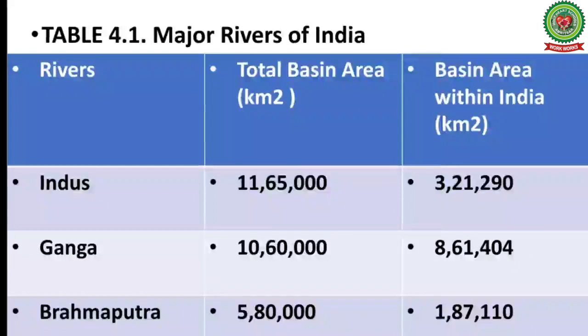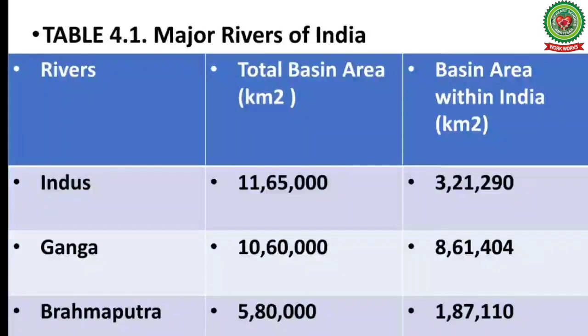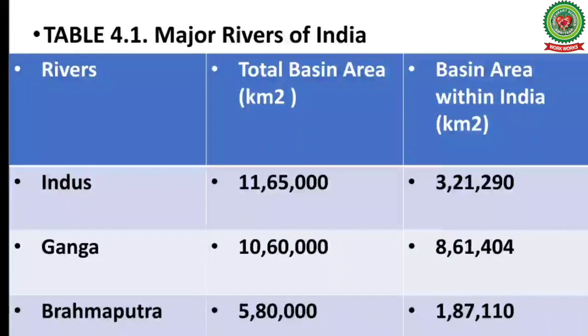From this table, it is clear that the total basin area of river Indus is 11,65,000 square kilometer, out of which only 3,21,290 square kilometer lies in India.